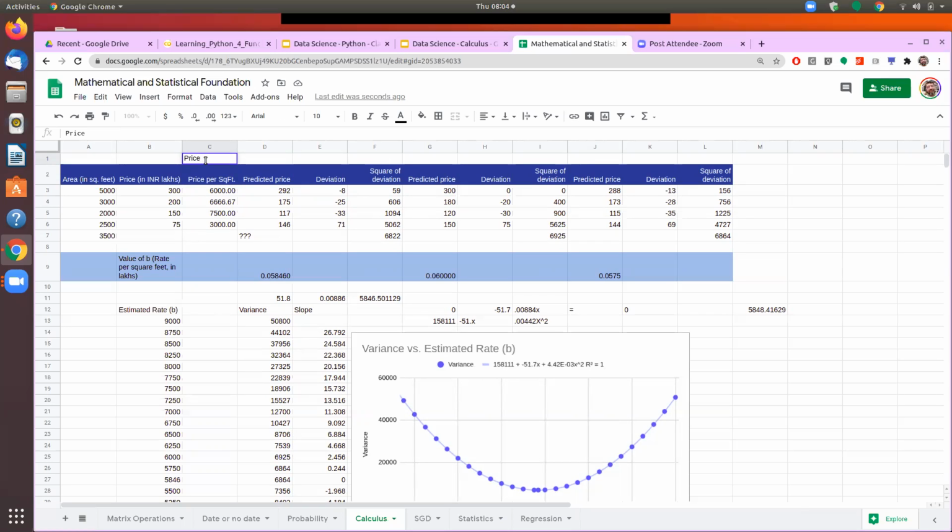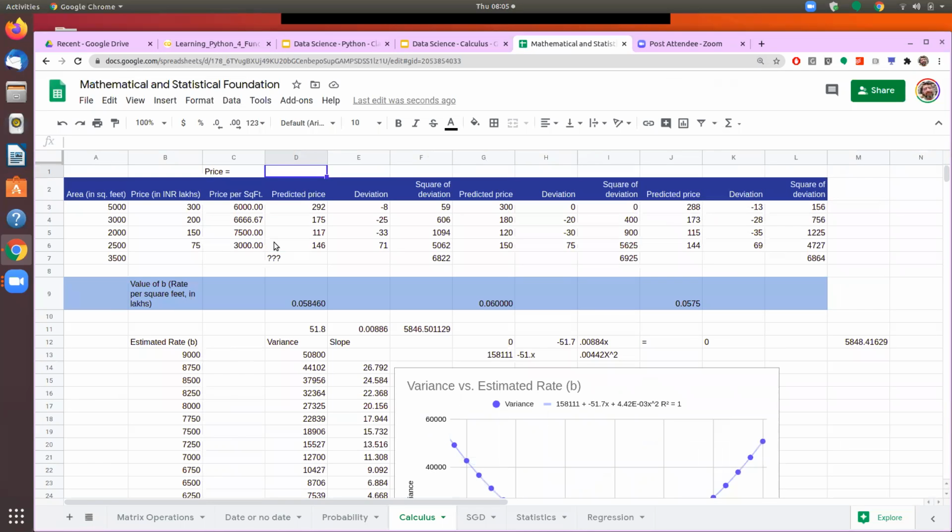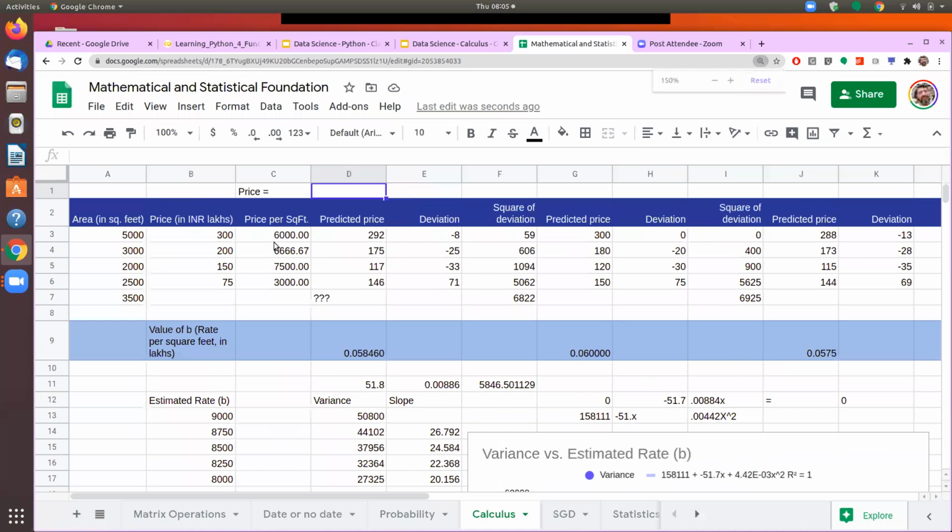We will say price is equal to, which is our value y, some variable b into area, which is my independent variable, plus some constant. That is how we are making the prediction.